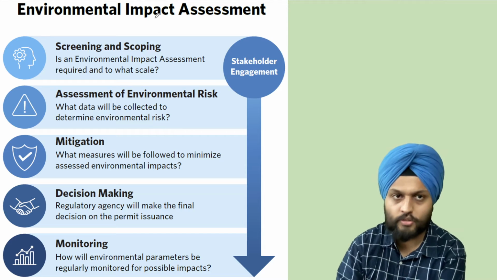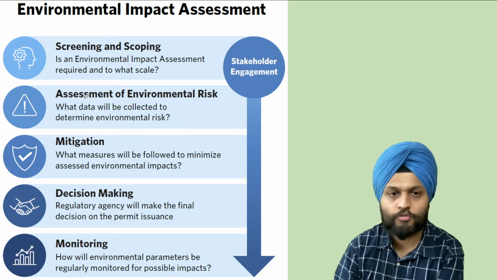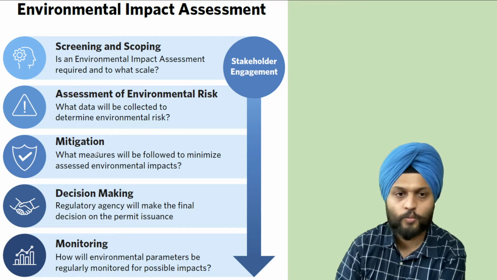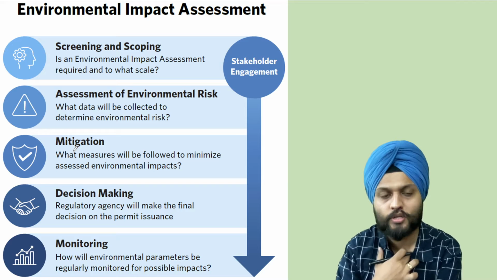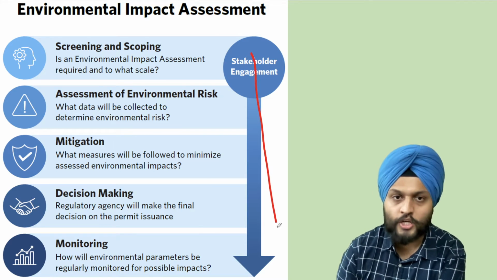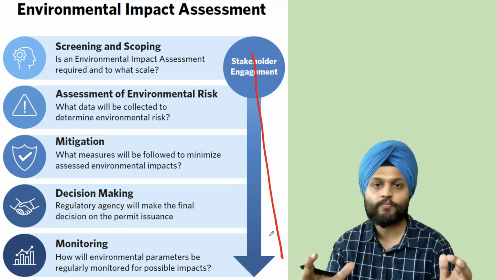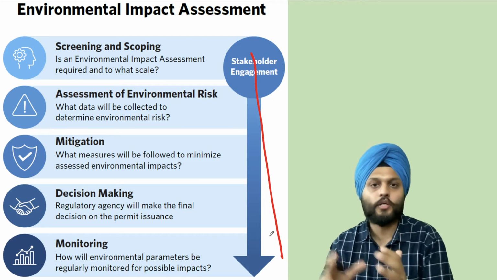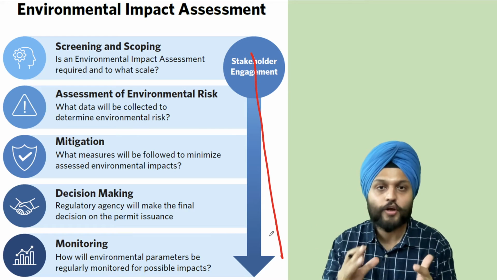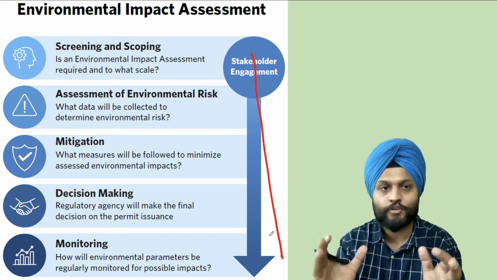So what all things take place? First thing is screening and scoping. Then assessment of the risk, mitigation measures, what measures should be taken if something happens, decision making and monitoring. And in the entire process, there should be stakeholder engagement. And who are the stakeholders? The people who are commissioning the project, the government, and naturally not to forget the people who reside over there. So people are also getting affected.